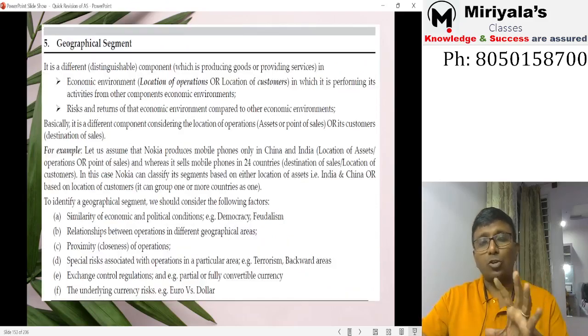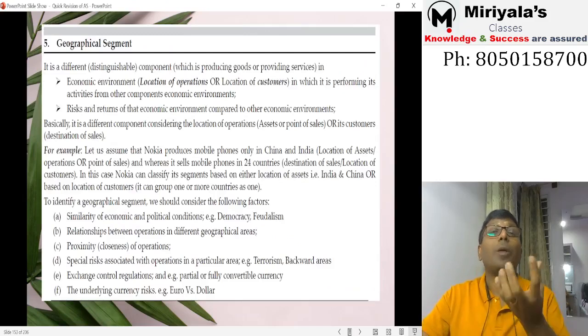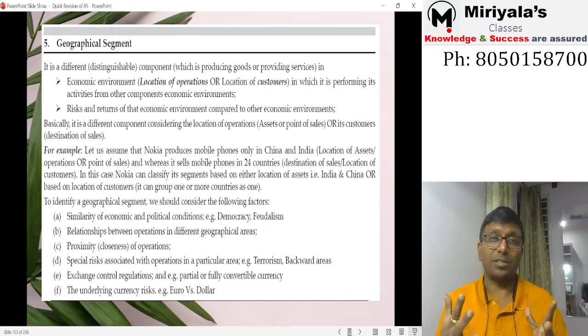When it comes to geographical segments, this is also a distinguishable component, in economic environments. What is an economic environment? It is nothing but a market. So a distinguishable component in the markets, one market to another market. Like the China market is different, the UK market is different, the US market is different.